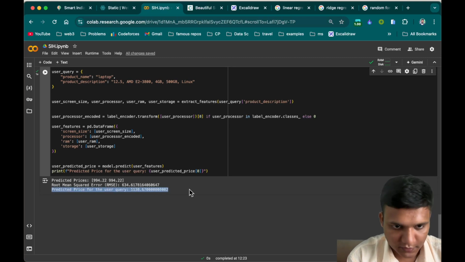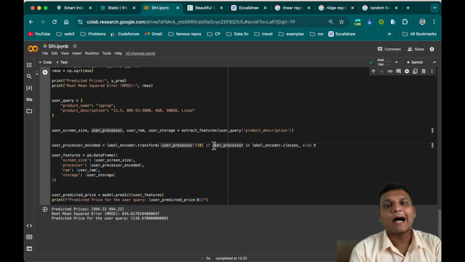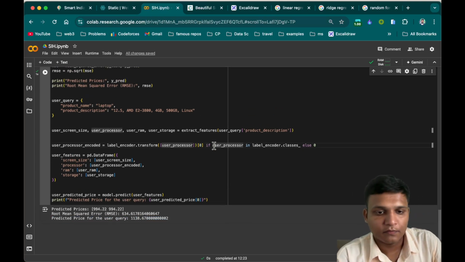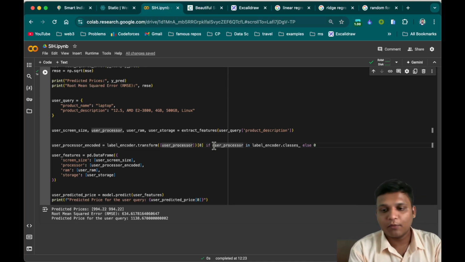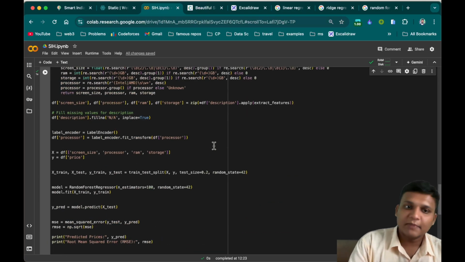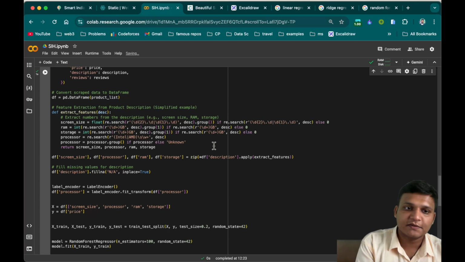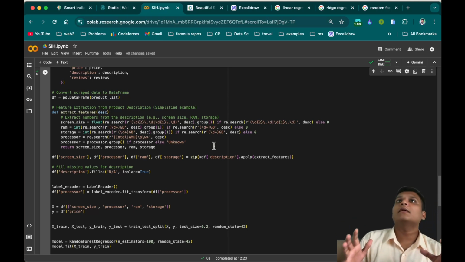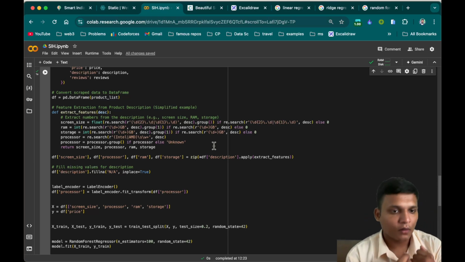Yes, now you can see the predicted price is 1138, right? So this is how our regression is going to happen, which is random forest regression, from the given query and from the trained data set from the scraped website. For simplicity, currently there is only one product, laptop, and some limited features, screen size, RAM, storage, because it would be too complex to explain the process otherwise. So I have kept things simple to explain it more properly to you.